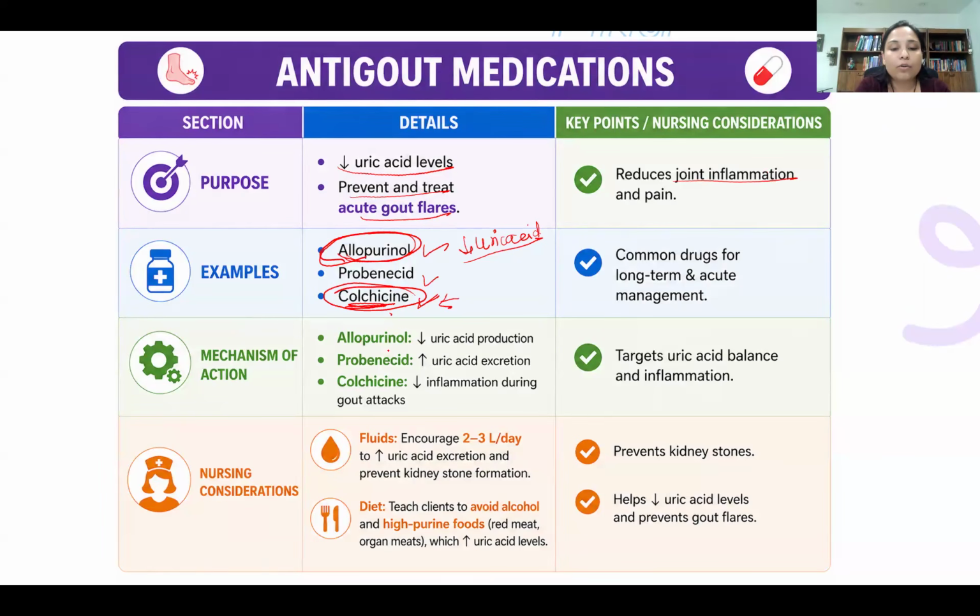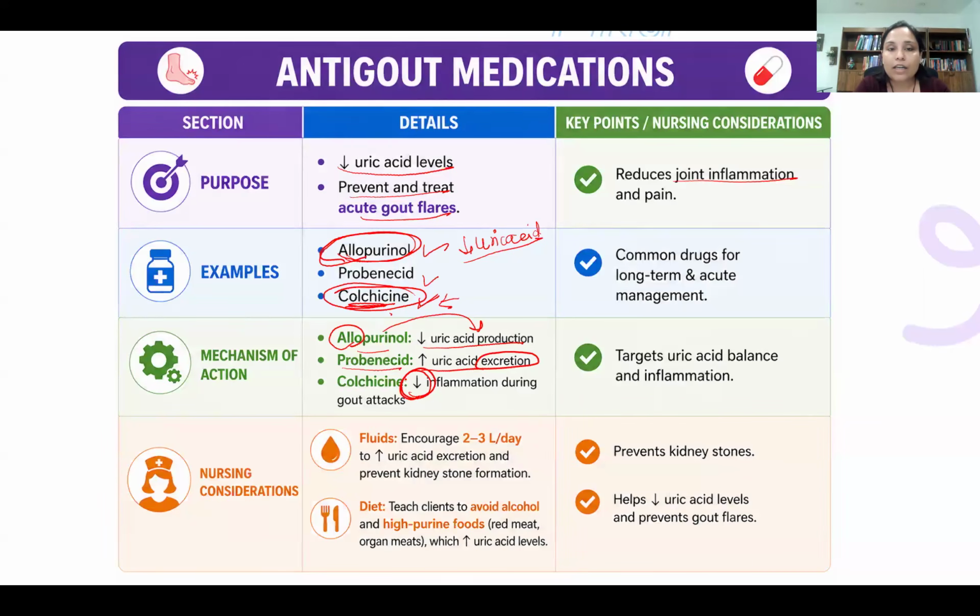All right. So allopurinol decreases uric acid production. Probenecid increases the uric acid excretion. So allopurinol works on production itself. Okay. It decreases the production. Whereas probenecid, what it does, it excretes the uric acid via urine. And colchicine, it is anti-inflammatory, so it decreases the inflammation.